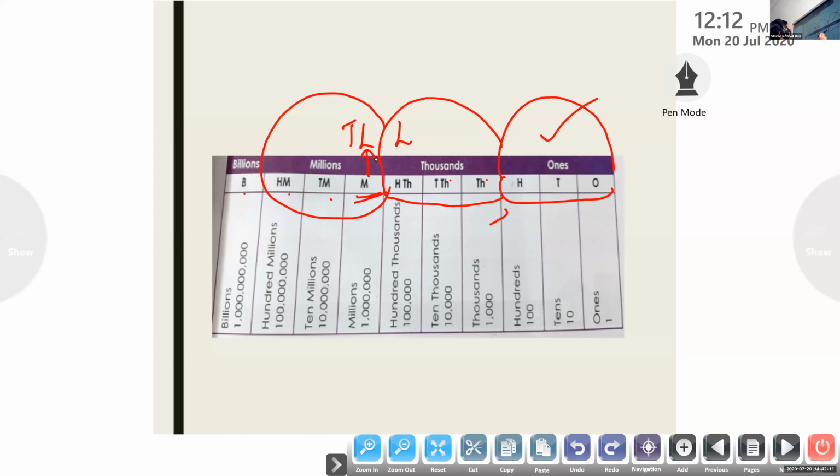In the Indian system the comma comes after 2 digits, but in the international system after 3 digits. So 1 lakh is equal to 100,000 and 10 lakh is equal to 1 million.